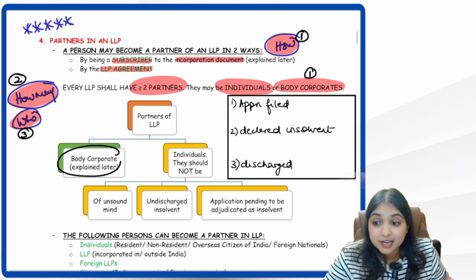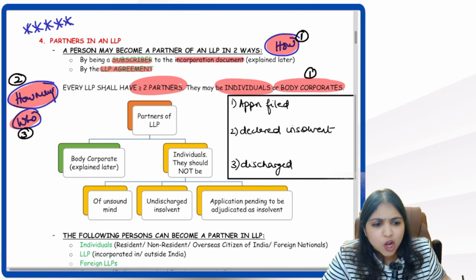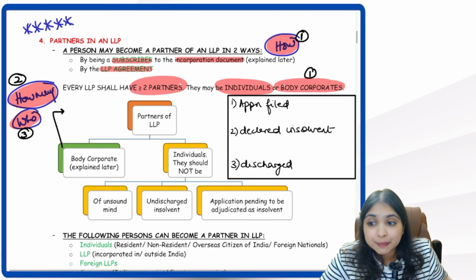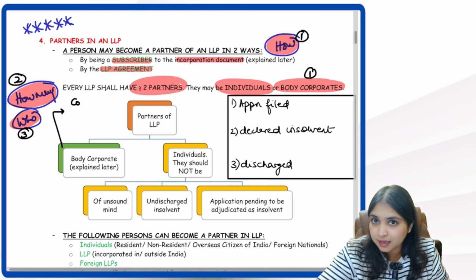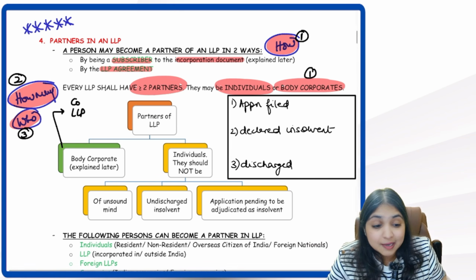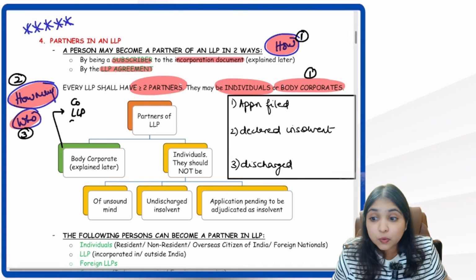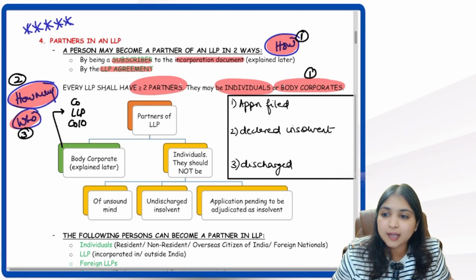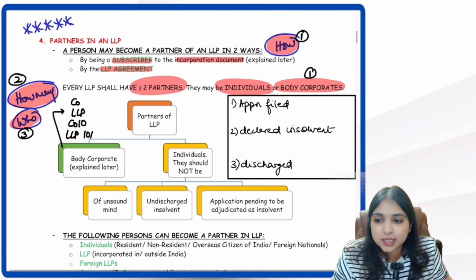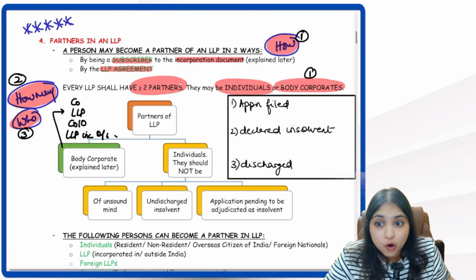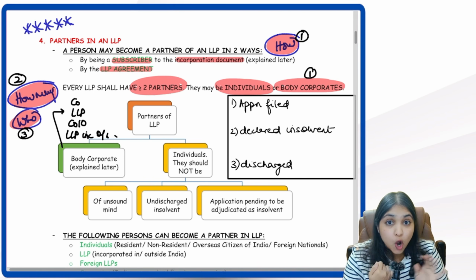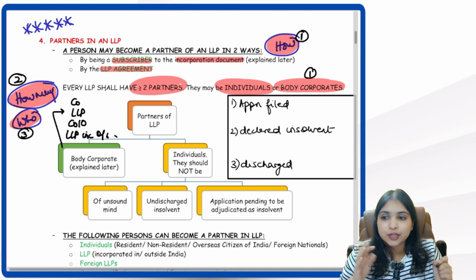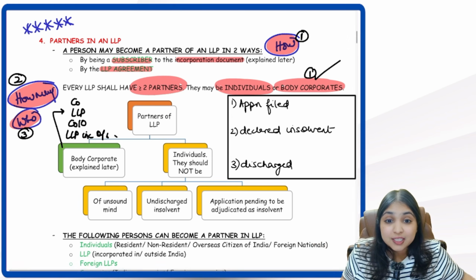You've understood, guys. Come on, let's make a summary of the summary now. Who is body corporate? What have we finally learned? Body corporate will mean company as per Companies Act. Then it will include LLP as per LLP Act. It will also include a company incorporated outside India. It will also include an LLP incorporated outside India. So I will also include foreign company, I will also include foreign LLP. But please keep in mind, corporation sole excluded, not a body corporate. Cooperative society excluded, not a body corporate. Perfect clarity.